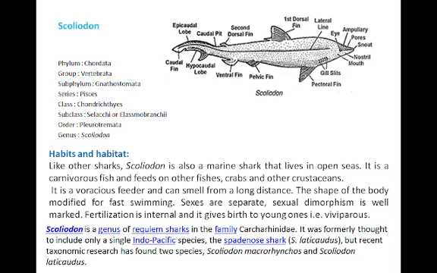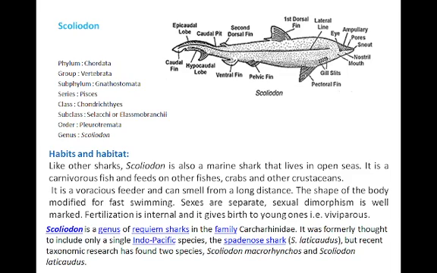Then the subphylum of these animals is the Gnathostomata. Why do they belong to the Gnathostomata? Because both the jaws, the upper jaw and lower jaw, are present in case of the Scoliodon.